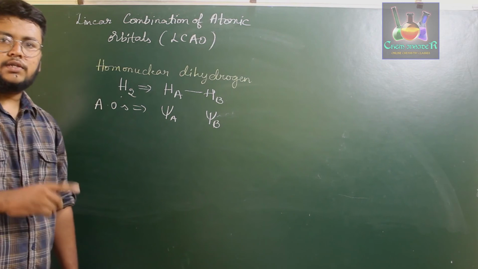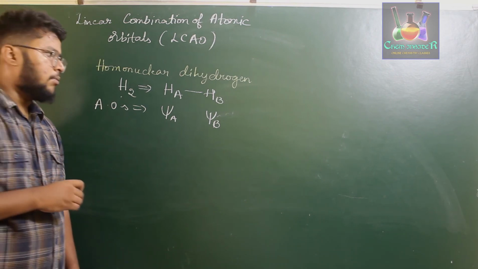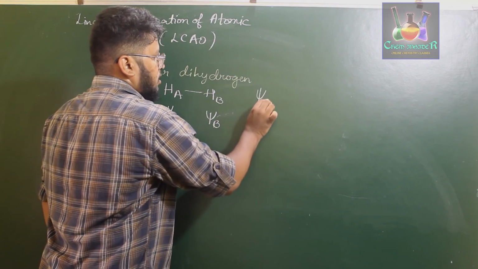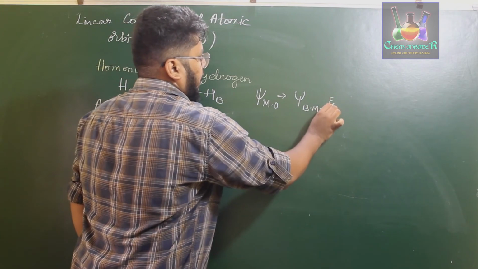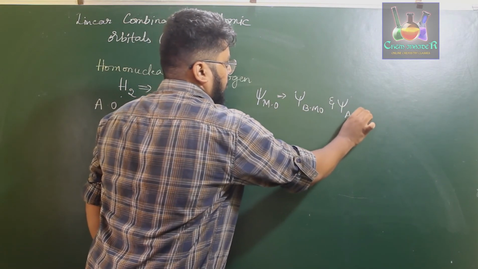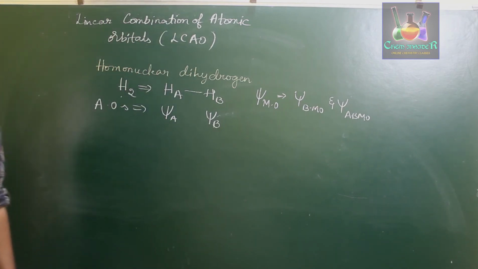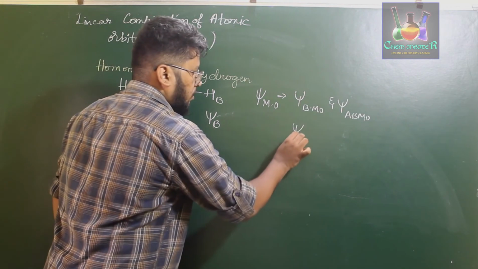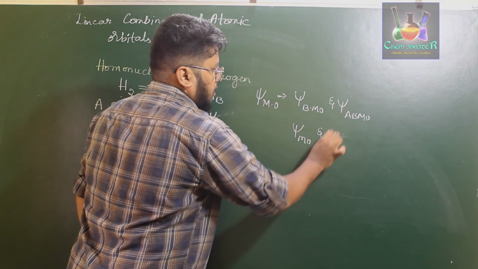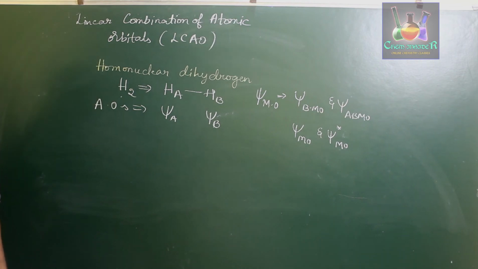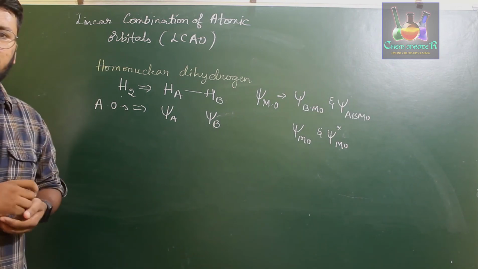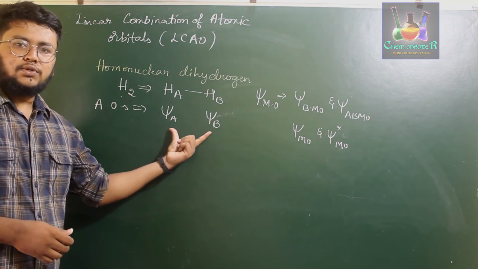will be two: one bonding molecular orbital and one anti-bonding molecular orbital, which can be denoted as psi MO. Those are psi BMO and psi ABMO, which can also be written as psi MO and psi star MO. Psi star indicates that it is an anti-bonding molecular orbital. So the formation of bonding and anti-bonding molecular orbitals depends upon how these two are reacting